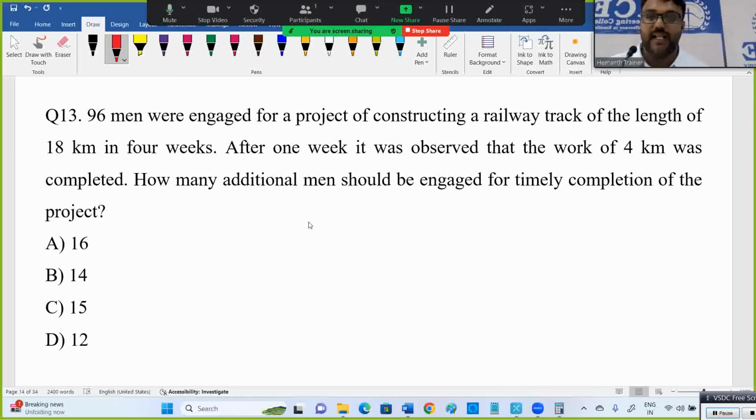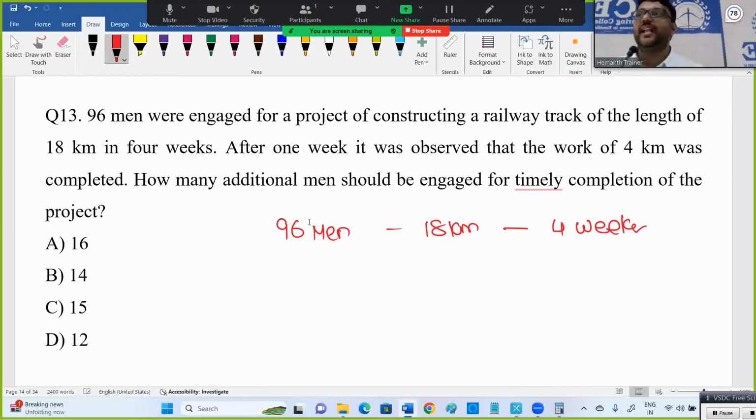"96 men were engaged for a project of constructing a railway track of the length of 18 kilometers in 4 weeks." See, maybe when you take some contract also to construct a road or bridge or some buildings and all, okay, you taken a work, right? So you thought 96 men can complete that 18 kilometers tracking in 4 weeks.